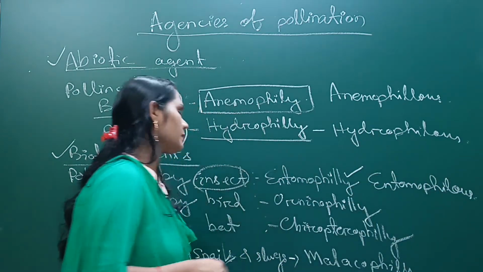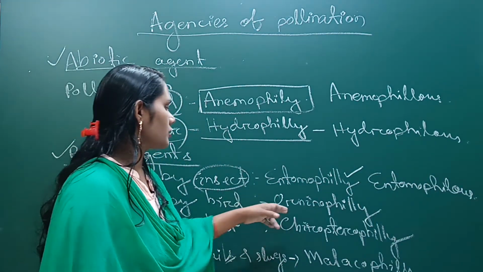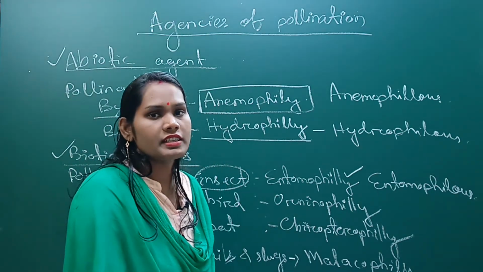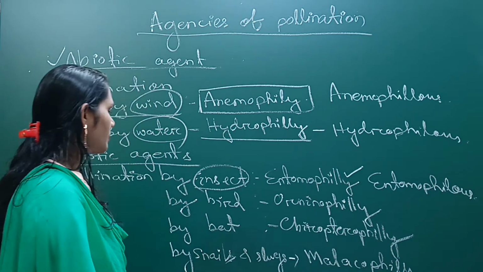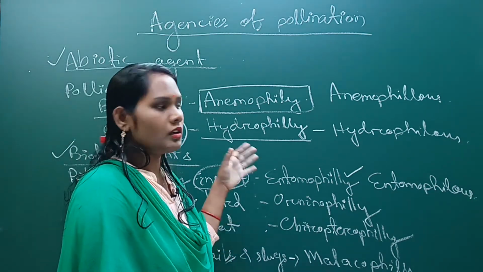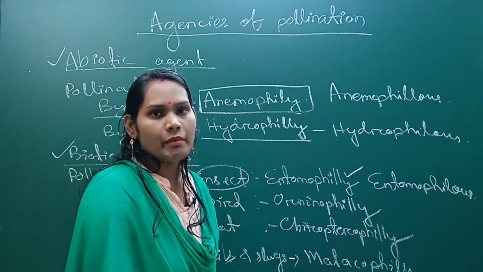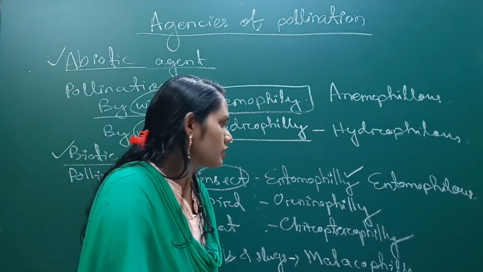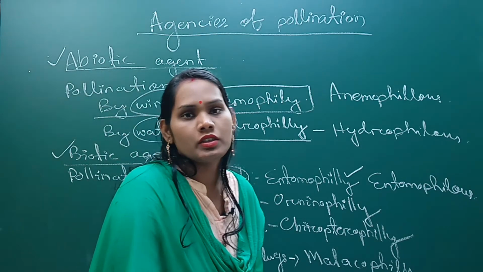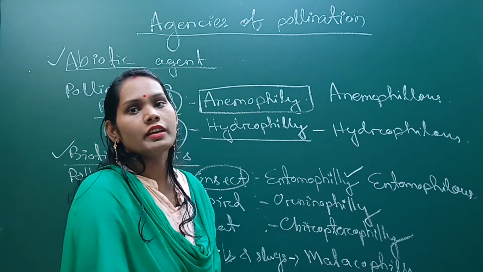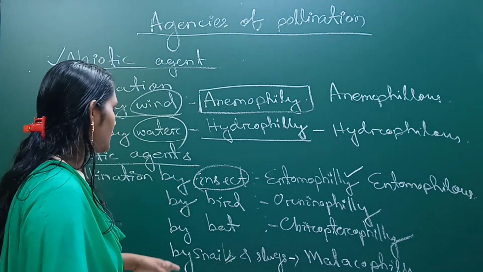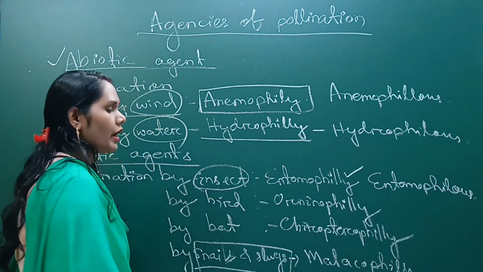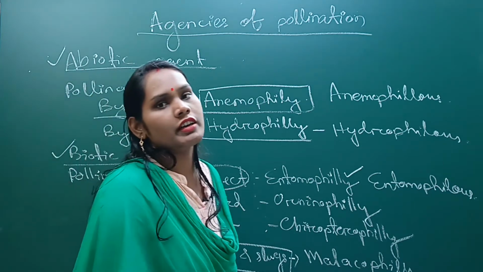If pollination occurs by bird, then that type of pollination is called ornithophily pollination, and the flower is called an ornithophilous flower. If pollination occurs by bat, bat is not grouped among the birds, bat is a mammal. So if pollination occurs by bat, then that type of pollination is called chiropterophily pollination, and the flower is called a chiropterophilous flower. If pollination occurs by snails and slugs, then the pollination is called malacophily type pollination, and the flower is called a malacophilous flower.